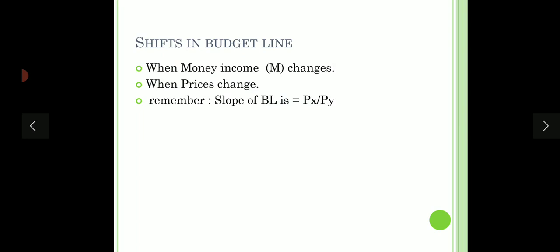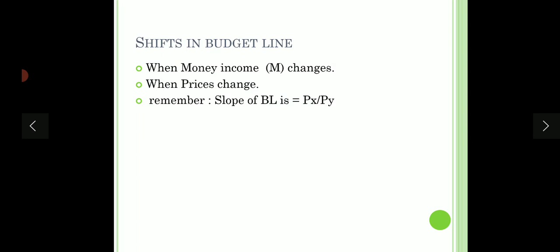We have also understood the equation of the budget line, how to plot a budget line on the graph, and the slope of the budget line. Now we are going to understand the cases when the budget line can shift. So there are only two cases when the budget line can shift.